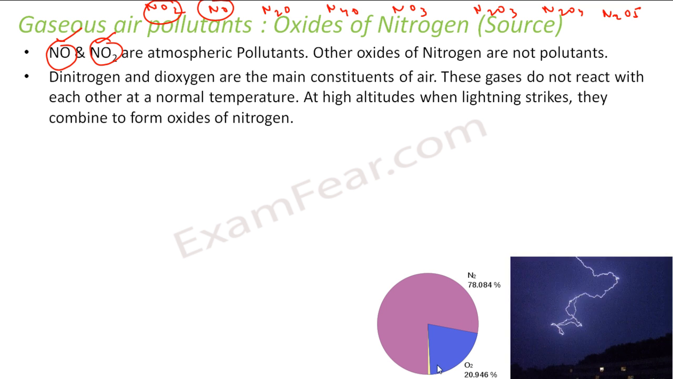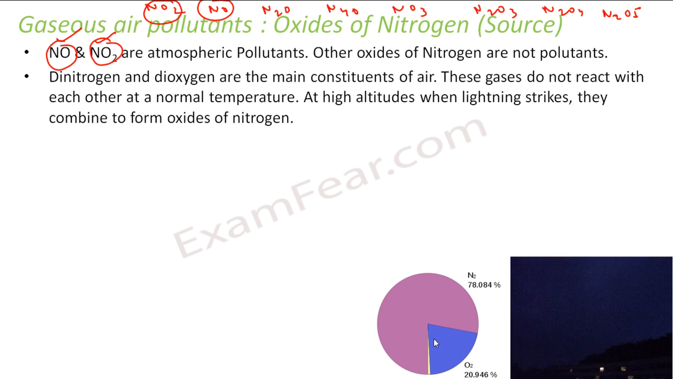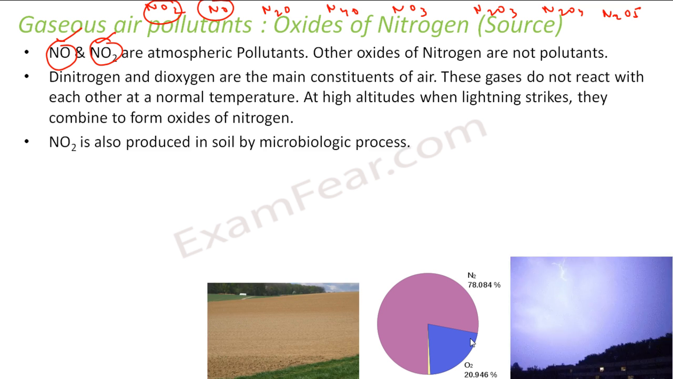So the major chunk is nitrogen and oxygen, correct? Though they are abundantly there in the atmosphere, 79% and 21%, they don't react with each other at normal temperature. But at high altitude, when there is a lightning strike, nitrogen and oxygen combine to form NO2. So I have dinitrogen and dioxygen in ample amount, but they don't react to form oxides. So how is it formed then? In the lightning strike at high altitude, nitrogen and oxygen combine to form nitrogen oxides.